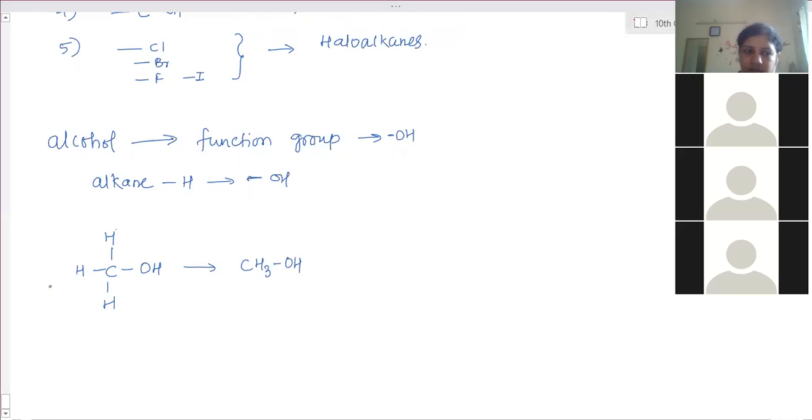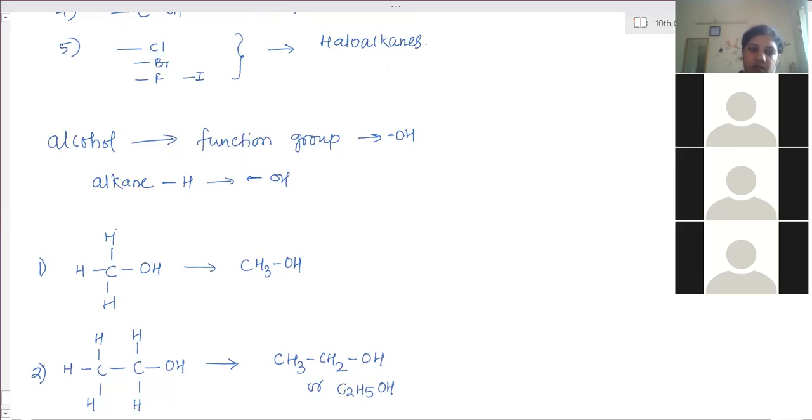Then the second compound, with ethane. In ethane, one hydrogen is substituted with OH. Anywhere you can substitute that, not a problem. You can substitute any one of the 6 hydrogens with OH. The remaining hydrogens are intact. Then this will be CH3CH2OH, or it is also written as C2H5OH. We have learned this formula earlier.